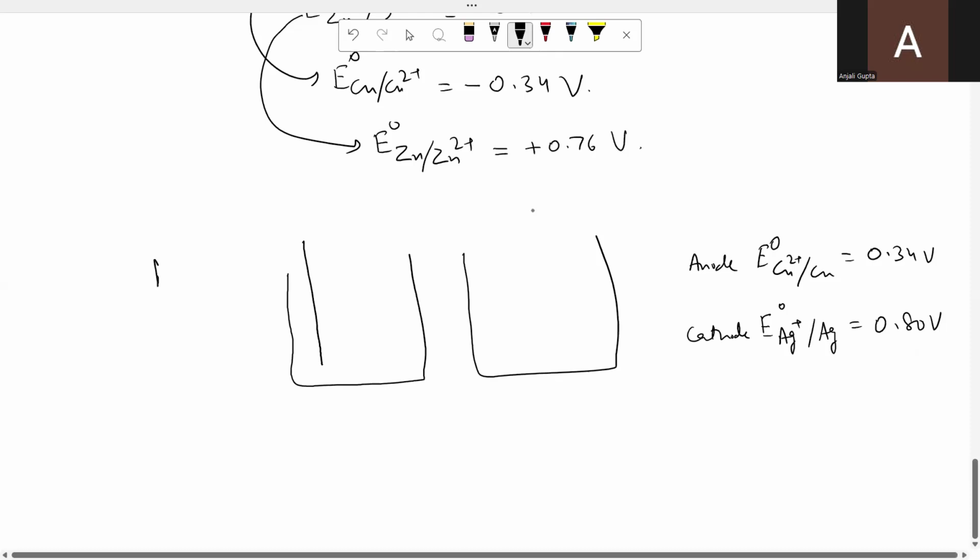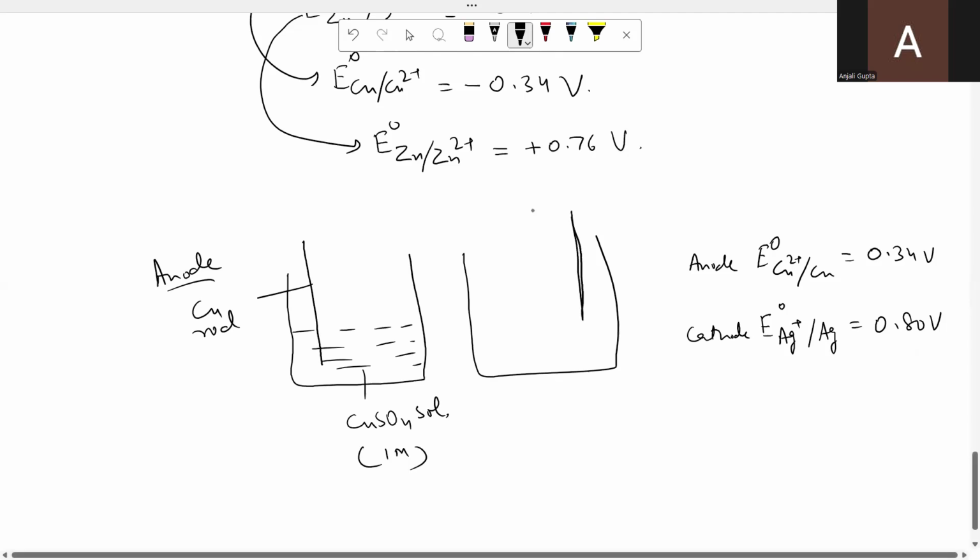Here I have to show the anode. What is the anode? Copper. Copper electrode. Copper electrode means a copper rod along with copper ions. For that, we have taken a salt solution, copper sulfate solution, at 1 molar concentration. Similarly, for the silver electrode, we have taken a silver rod in contact with silver ions. You can take any salt of silver which can produce silver ions. Let us take silver nitrate solution at 1 molar concentration.